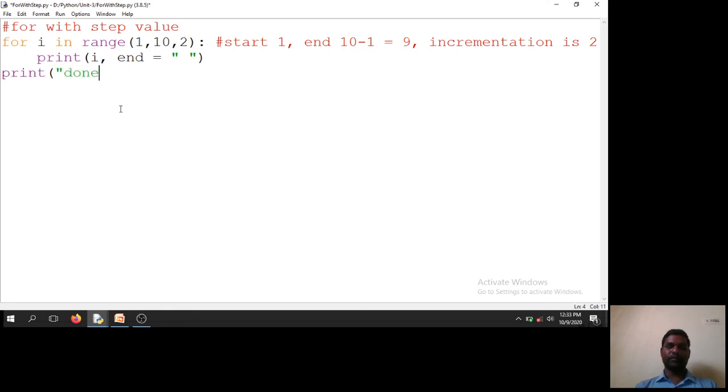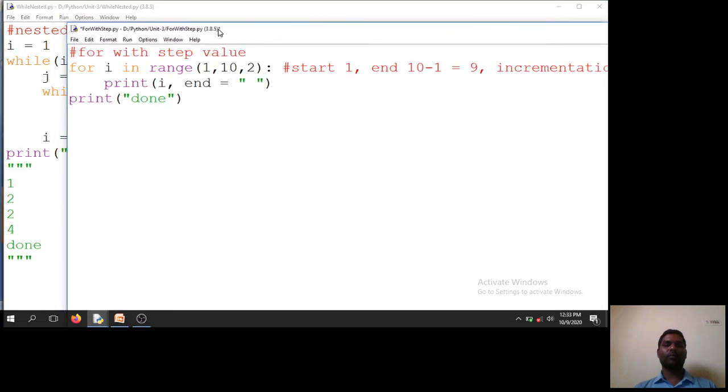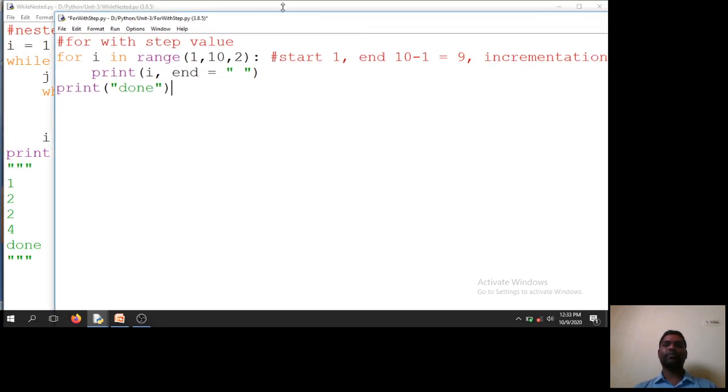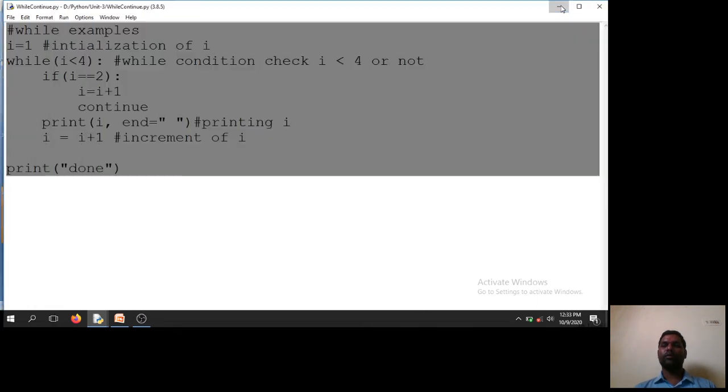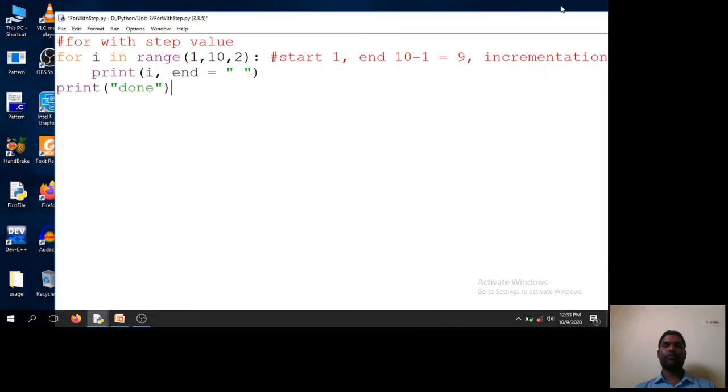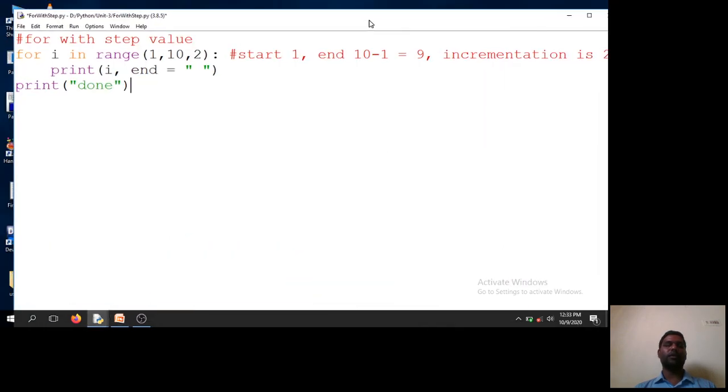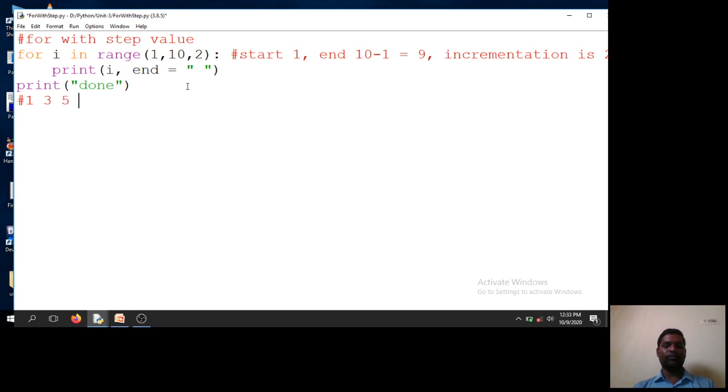So this is my code. I am printing 1 to 9 actually, 10 minus 1 is 9. Step value is 2, that means each and every incrementation I will get 2: 1, 3, 5, 7 and 9.